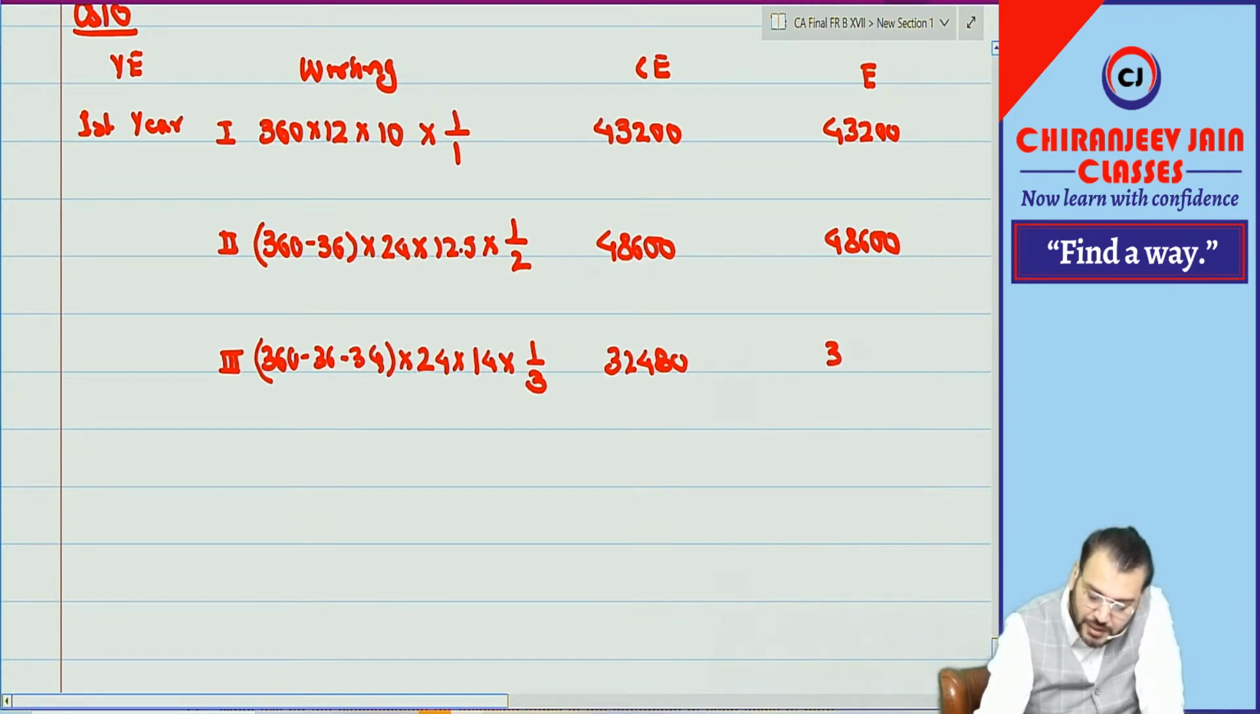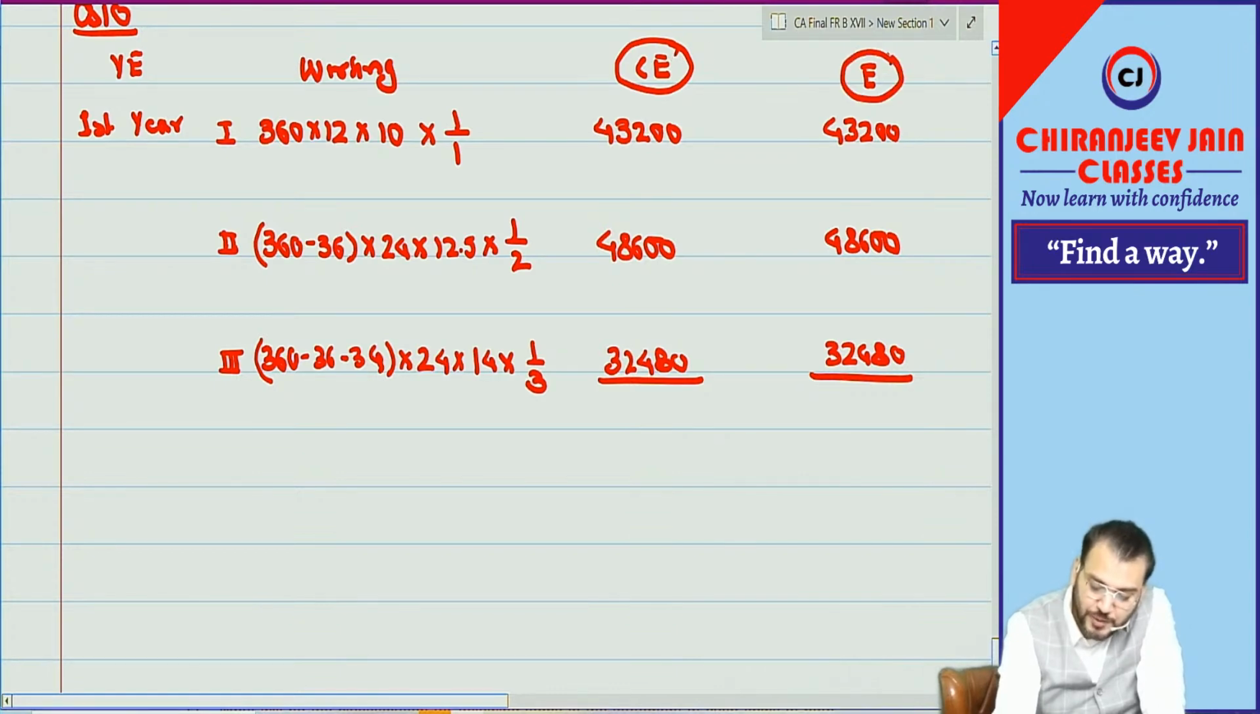So I can say the expense will be this: 43,200, 48,600 and 32,480. What is the total of cumulative expense and this? C means cumulative expense, E means expense. The total is 124,280.